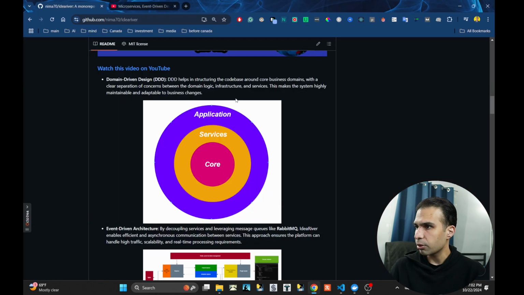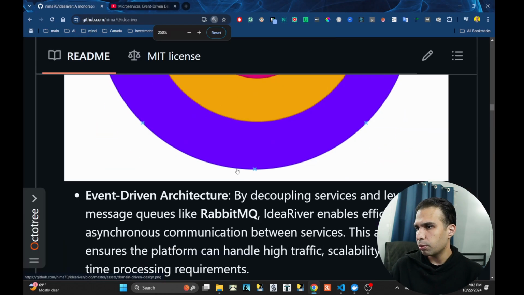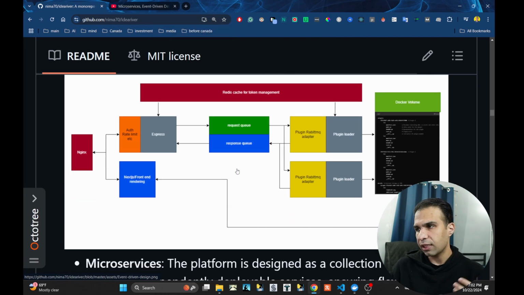If you go, for example, to the diagram in here, so far, the things that I have developed would be one server for the plugin loader, and another one for Express. This one I developed, but I haven't integrated it and I haven't made it public yet. So hopefully, giving myself a deadline of one month, I will make it public. And the plugin loader also, hopefully within this month or the next month, I will make it public as well. So these two servers are supposed to be done.